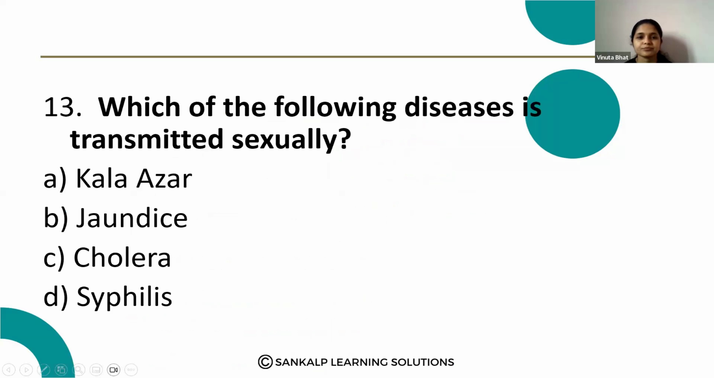Next question. Which of the following diseases is transmitted sexually? Option A, Kala Azar; option B, jaundice; option C, cholera; option D, syphilis. Kala Azar is not transmitted sexually, jaundice no, cholera is also not transmitted sexually. The correct answer is option D, syphilis, which is transmitted sexually.